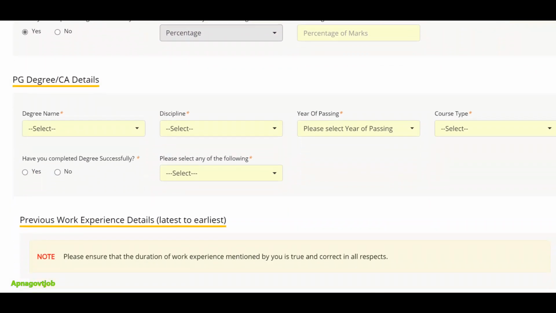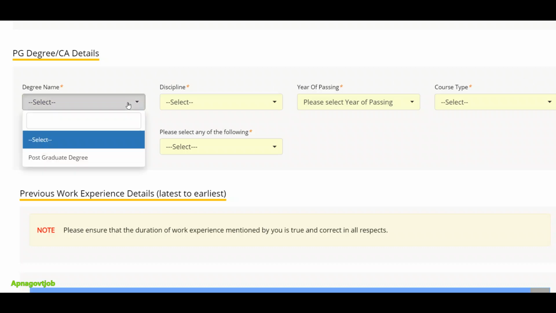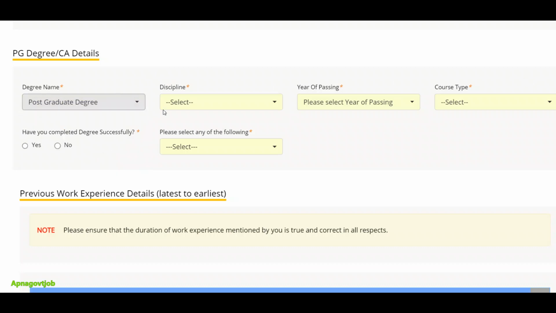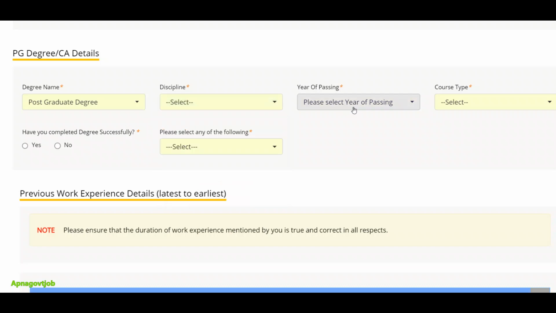Next is PG degree or CA. This field is for those candidates who have already done their masters. If you did your masters, that is a post graduation degree, then select post graduation. Then select the discipline in which you did your post graduation. Those who did MTech, select engineering. Those who did MBA or management, you can select business administration and management. Then year of passing, and course type full time is required again.